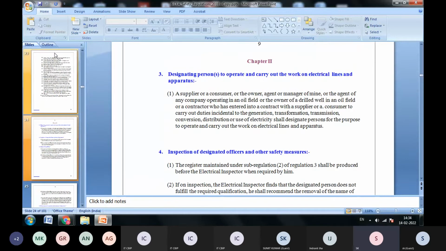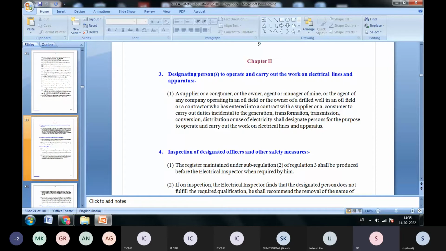And regulation 3 is in chapter 2. Earlier, regulations 1 and 2 were in chapter 1, and chapter 2 mentions the other regulations. In chapter 3 you can see there are regulations from 3 to 11 in total. It is about designating a person to operate and carry out work on electrical lines and apparatus. It must be designated properly, and approved by the CEA authority and CEA manuals.